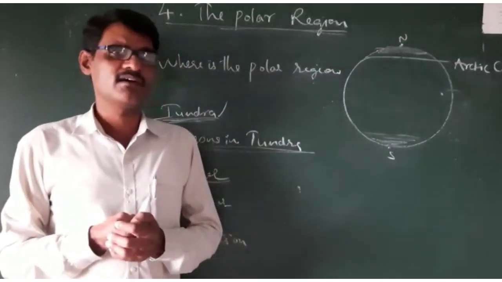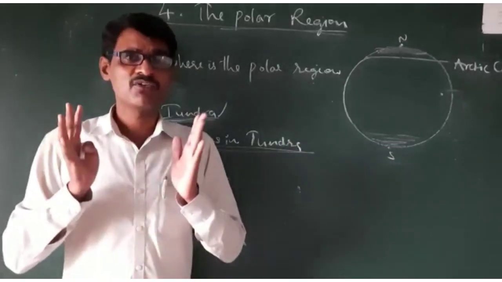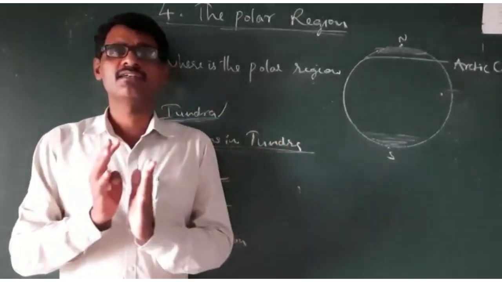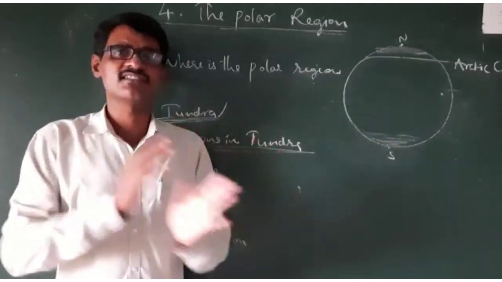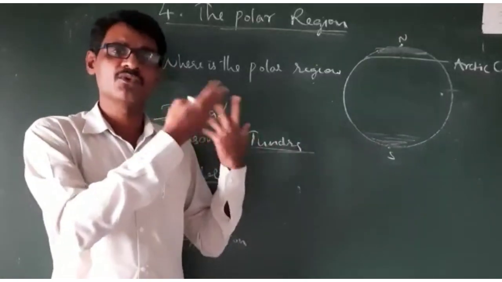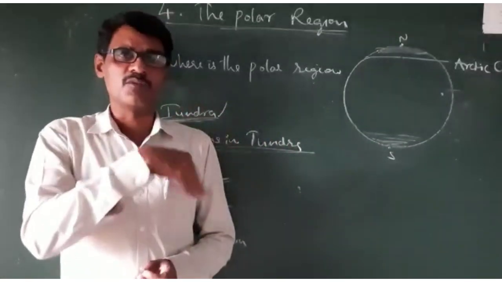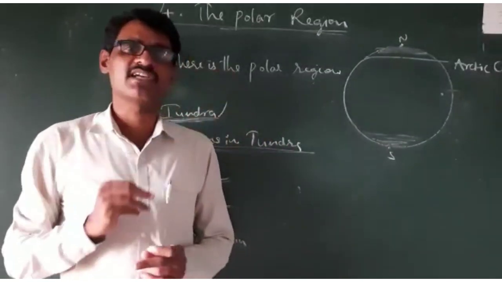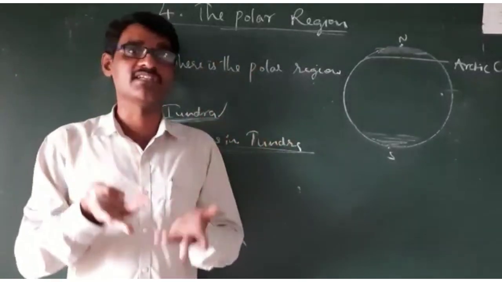Already I have told you, we have sunrise and sunset every day. But here there is no sunrise and sunset every day. Generally, for about 3 months the sun shines over the region. This is the summer season.